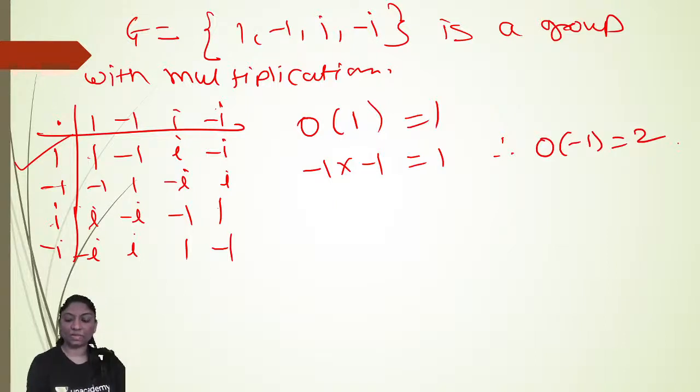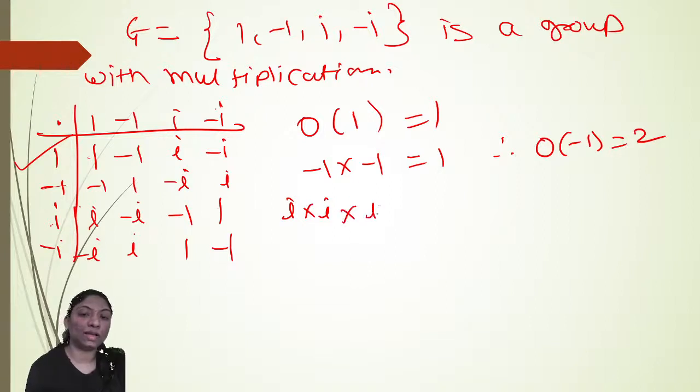Are you getting it? The least positive integer n is 2. Now here, the order of i: how many times do I have to multiply i with i to get the identity element 1? i into i is i square, which is equal to minus 1. Into minus 1 into i is minus i, and again into i.